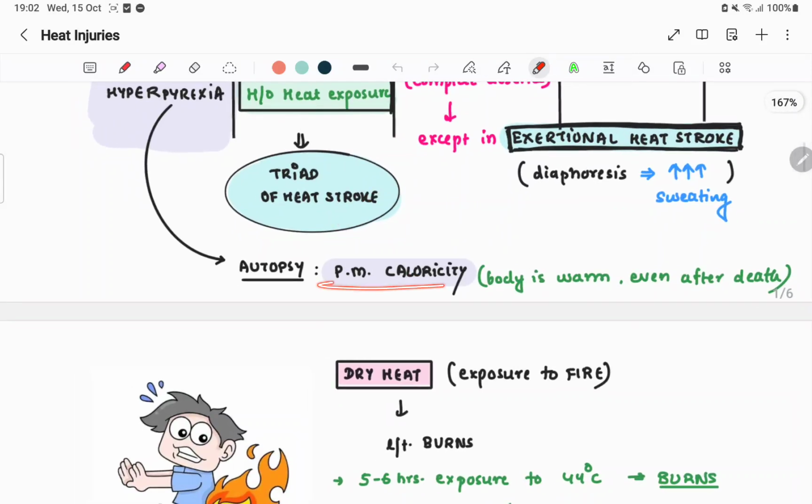If you do an autopsy, you will get post-mortem caloricity. Body is warm even after death. Usually there is a loss of body heat with death. But here you will get post-mortem caloricity. Body is warm even after death.